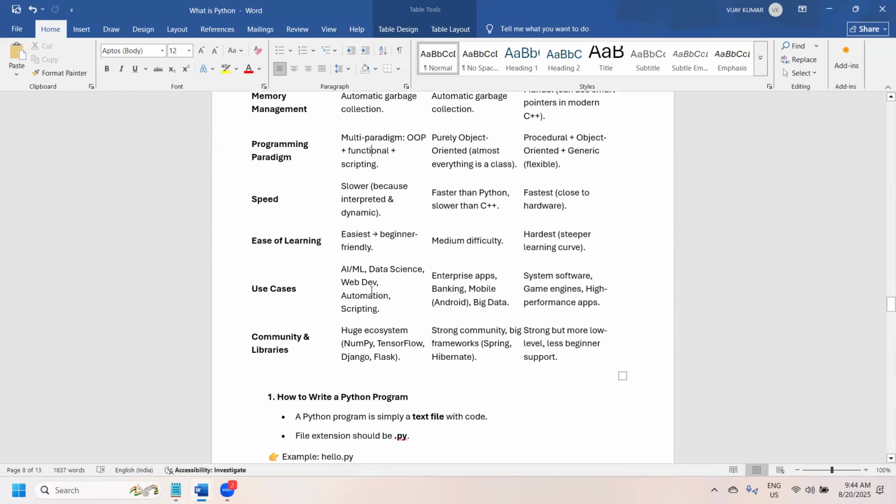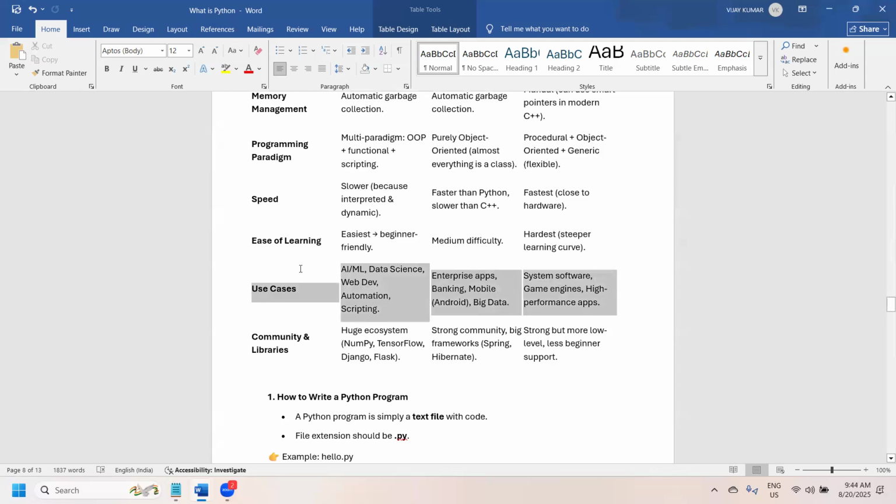There are many places where we are going to use Java: enterprise apps, banking, mobile, Android, big data. So these are all the places where Java is used. Then system software, game engines, high performance applications.